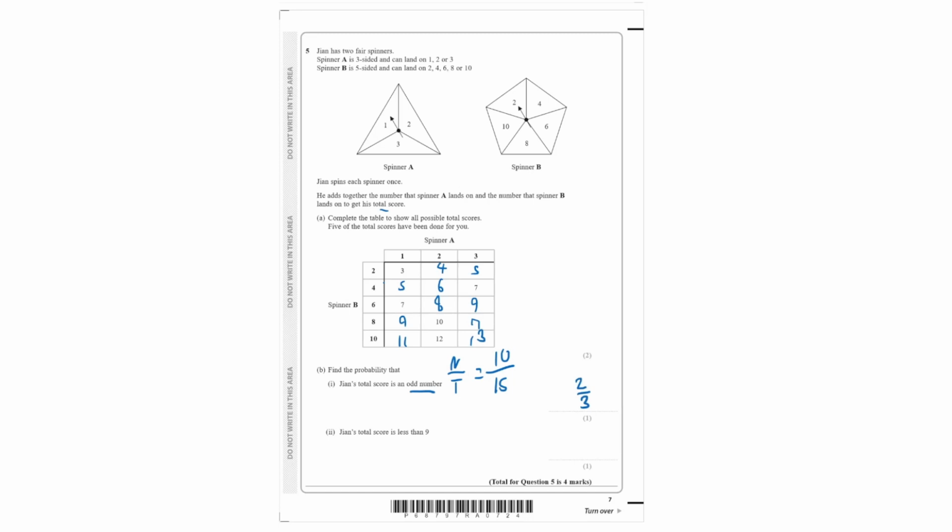Gian's total score is less than 9. Okay, so we simply do this again. We know that the total is 15, and we count how many are less than 9. So we have 1, 2, 3, 4, 5, 6, 7, 8. And that's about it, just 8. Because it's less than 9, it's not equal to 9, so we don't count this number. So 8 over 15 is our answer.